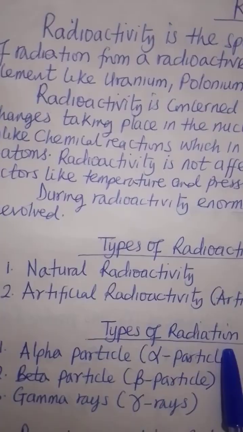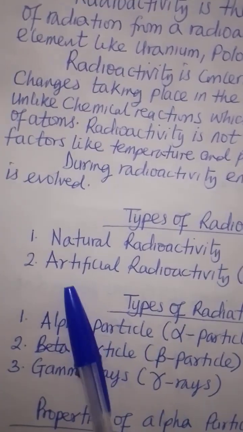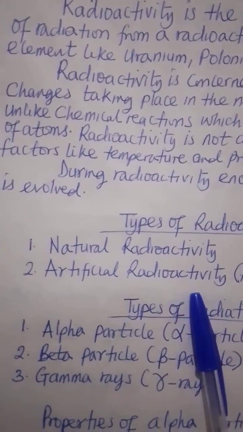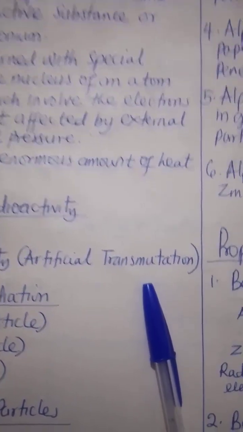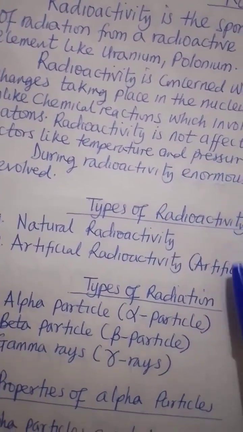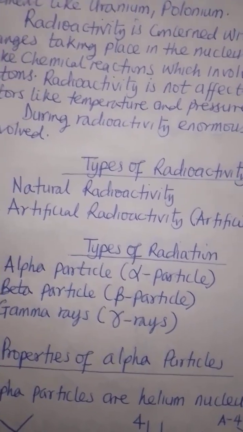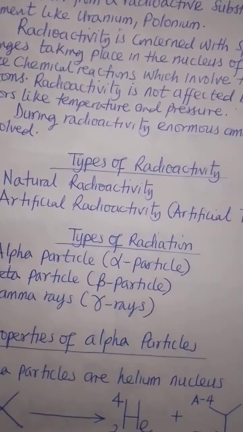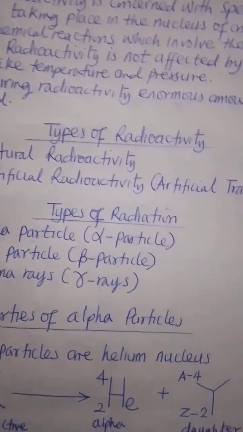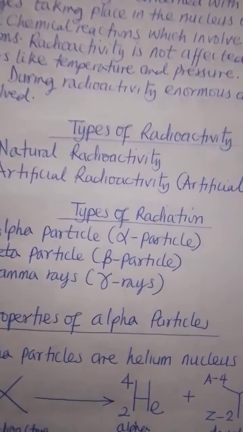We have two types of radioactivity. Number one, natural radioactivity. Number two, artificial radioactivity, which is also known as artificial transmutation. Now, natural radioactivity is what we have been discussing. That is, you have a radioactive element that freely emits radiation without being forced. It does it spontaneously, and that's why it is called natural radioactivity.